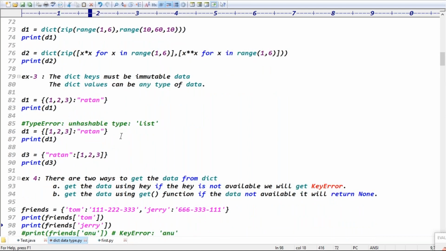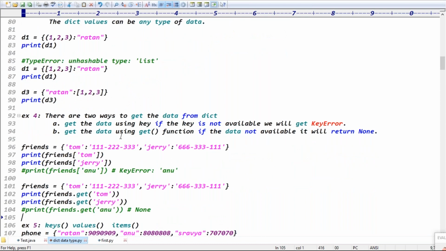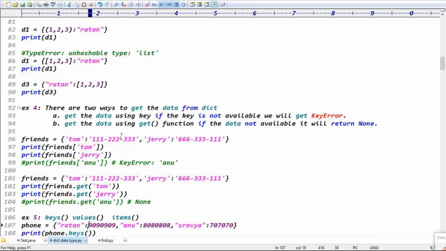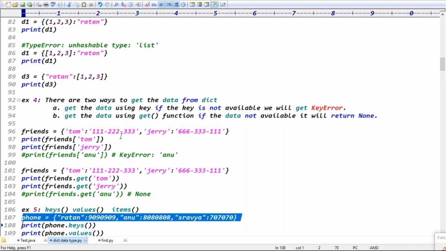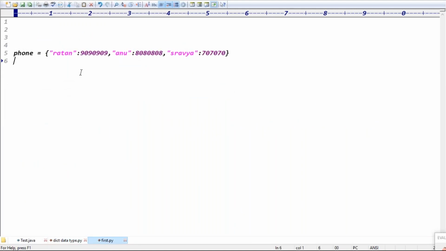There are two ways you can get the data from the dictionary. What are the two ways? One is to get the data based on the keys, and the other is to get the data based on the get function, right? Exactly, guys. That's the information. Example 5. See this example 5, guys. I have phone numbers like Ratan 9090, Anu 8080, Shravya 7070. This is my information.